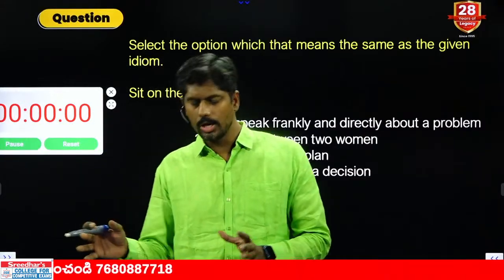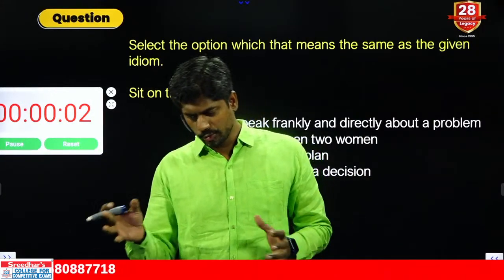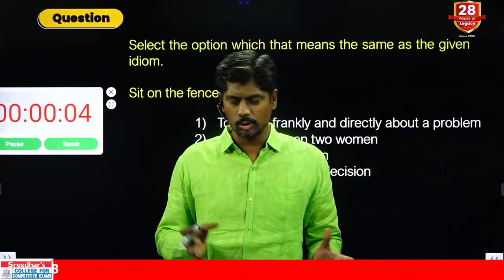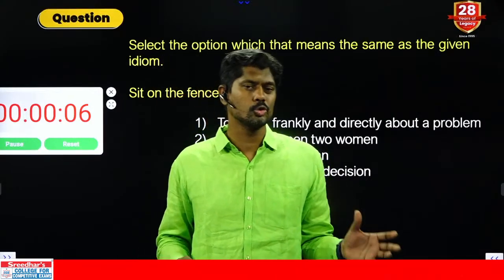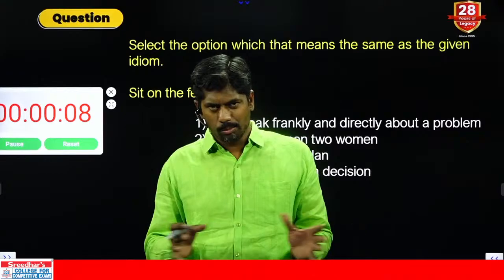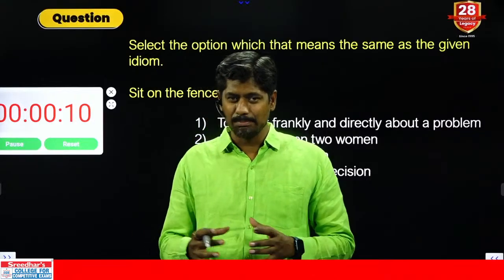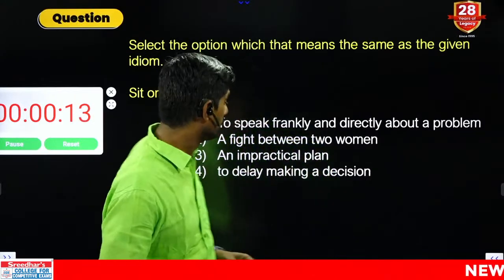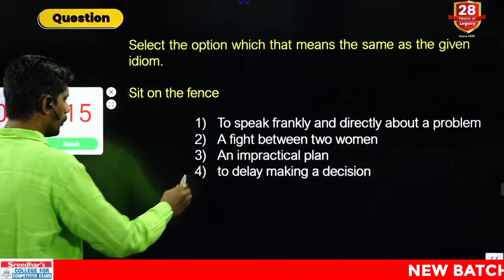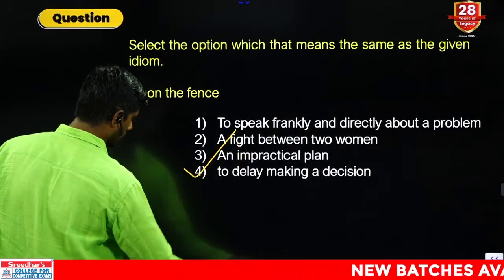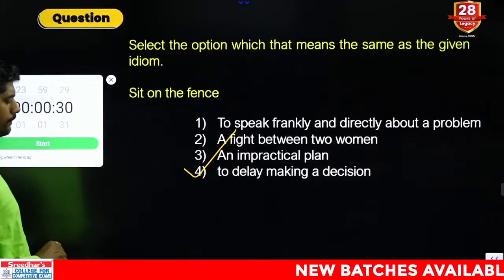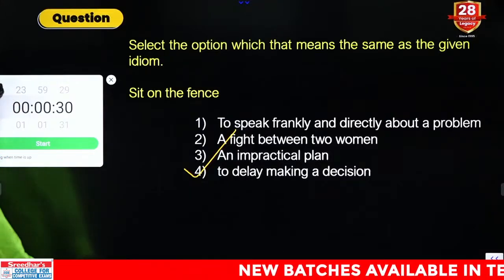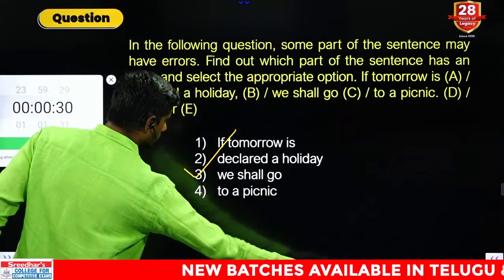Should I go here or should I go there? Should I choose BPC or should I choose MPC? Should I choose a bank exam or should I choose an SSC exam? They are not able to decide. They always postpone their decision making. So the answer is the fourth option, to delay decision making. They sit on the fence. They don't know where to go or which stand to take.